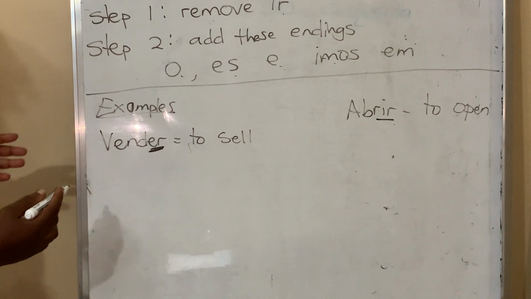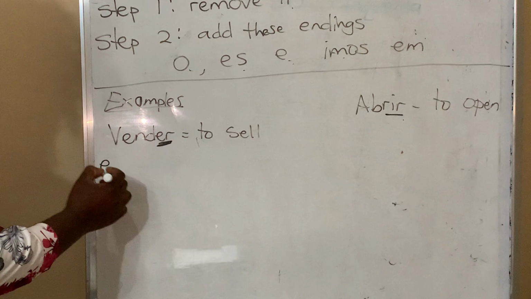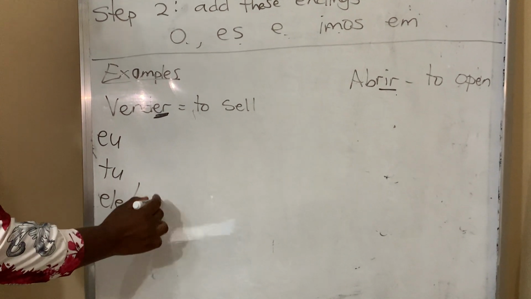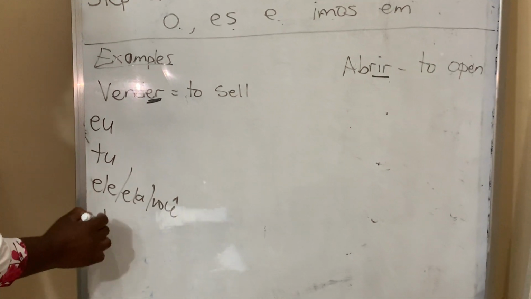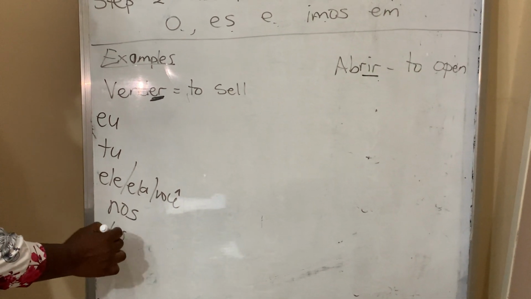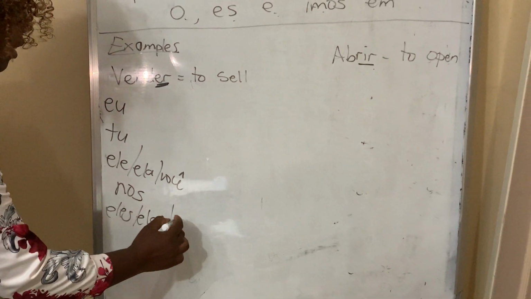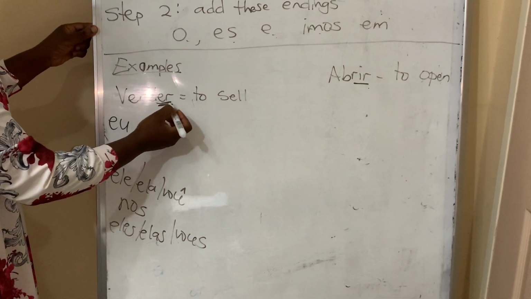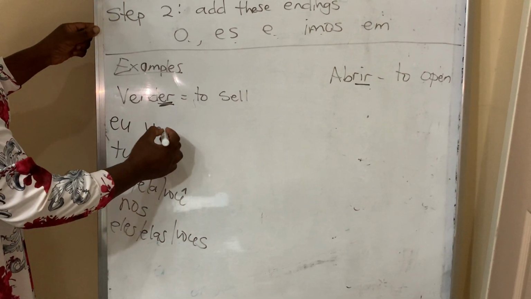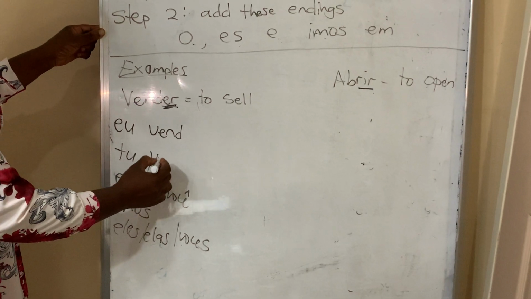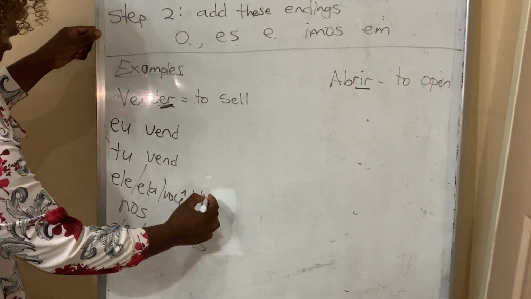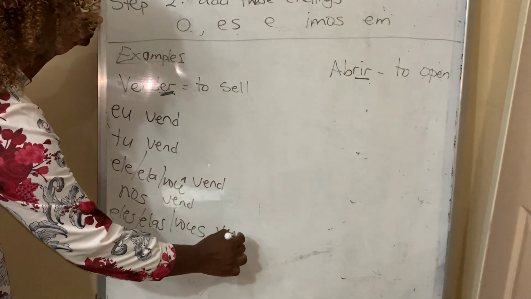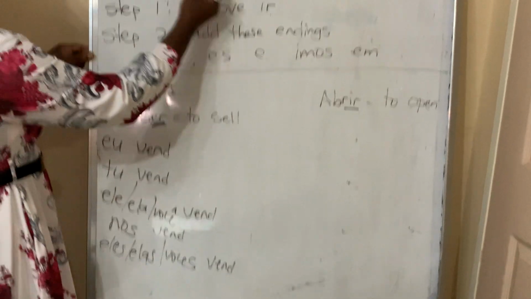So the first step that you do is to write your pronouns going down. We're going to have eu, tu, ele, stroke ela, stroke você, nós, eles, elas, and vocês. Now, step number 1 is to remove ER from vender. You're going to end up with VEND. So I'm going to write the stem that I have remained with, VEND, going down.